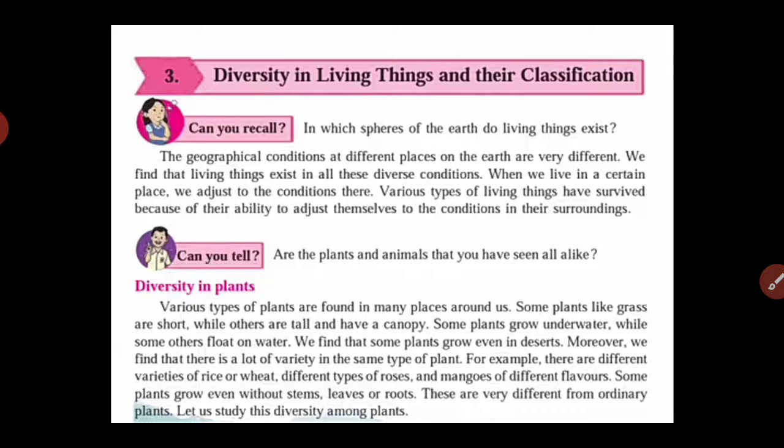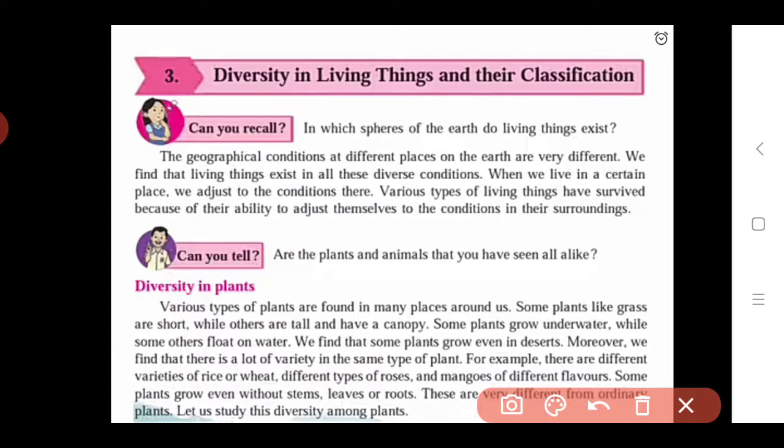So, the geographical conditions at different places, here we see this paragraph. The geographical conditions at different places on the earth are very different. Also we see how the land on the earth is different at various places.